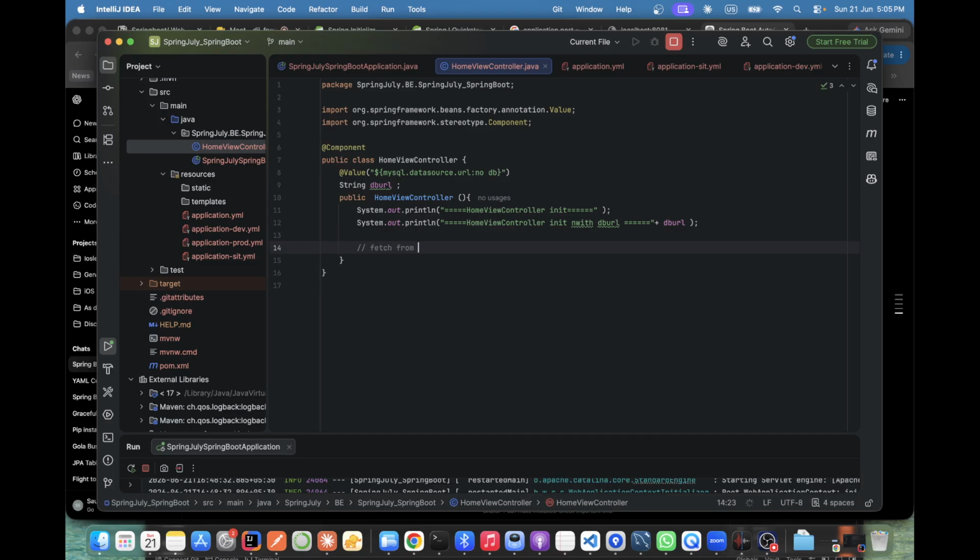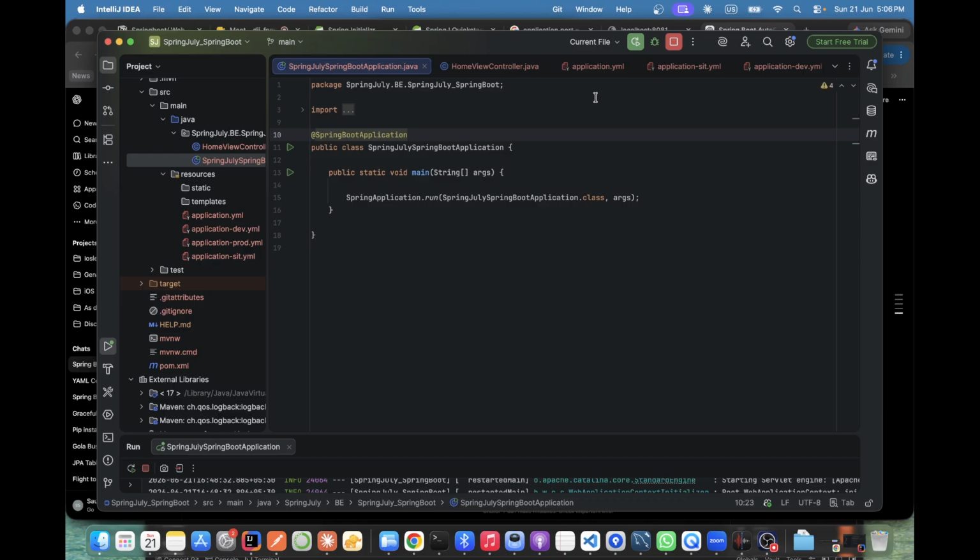So based on this database URL, we will create our data source and try to fetch data from our DB. Got my purpose? Let's try to run it now and see for which purpose we separate all those things.